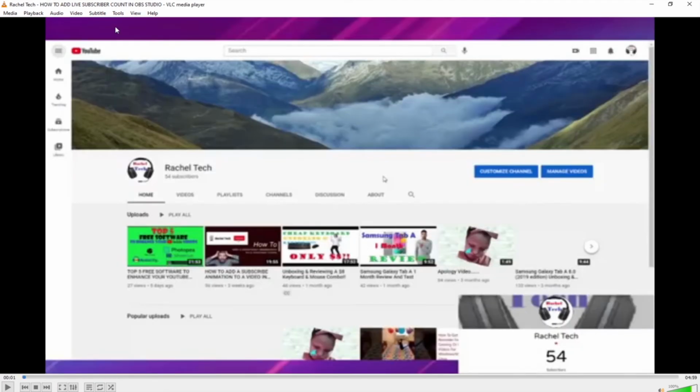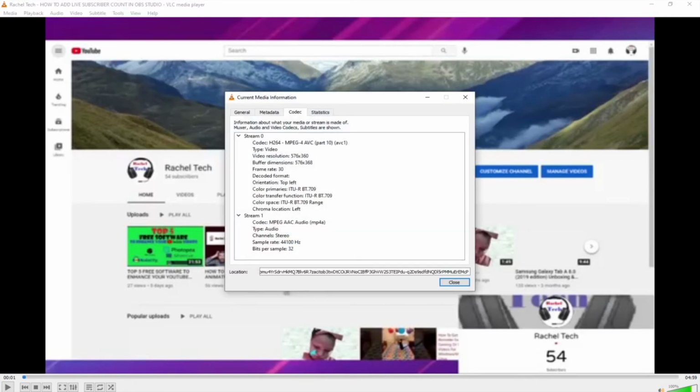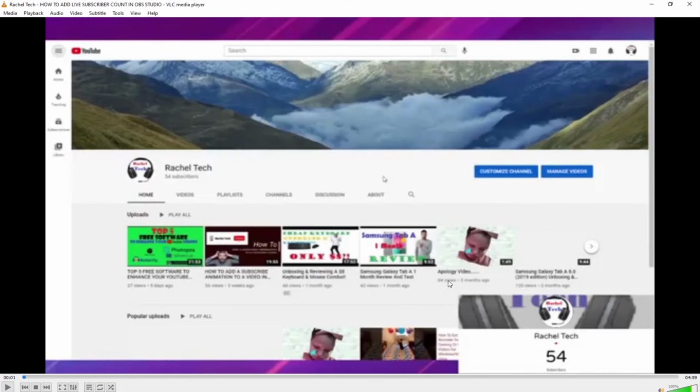Now, head over to the Tools tab on the top of the screen. Hit codec information. This will bring up this box, but don't worry about all this stuff. All we need is this link over here. Left click and click select all, or just Control A. Now copy the link. Hit close and head back to your browser.